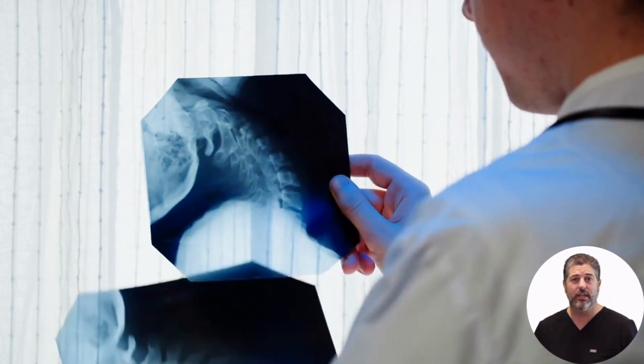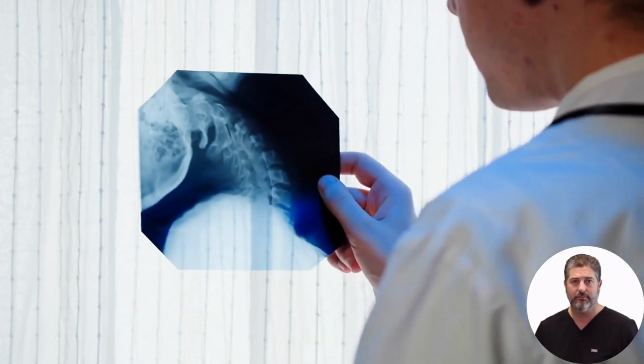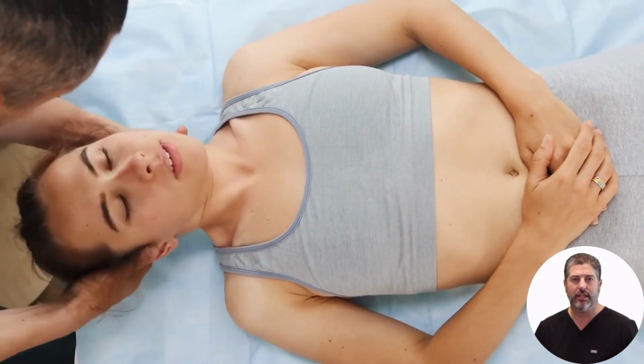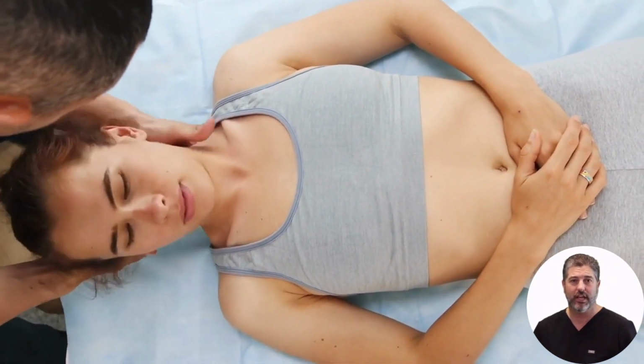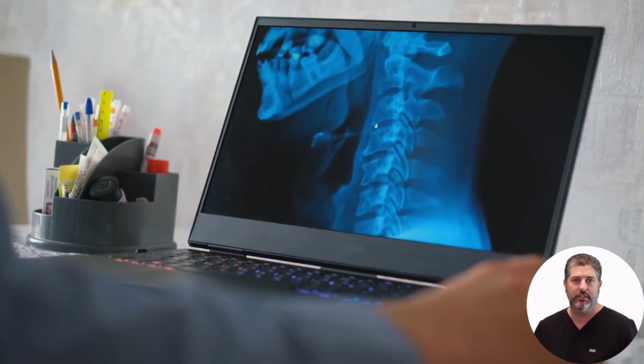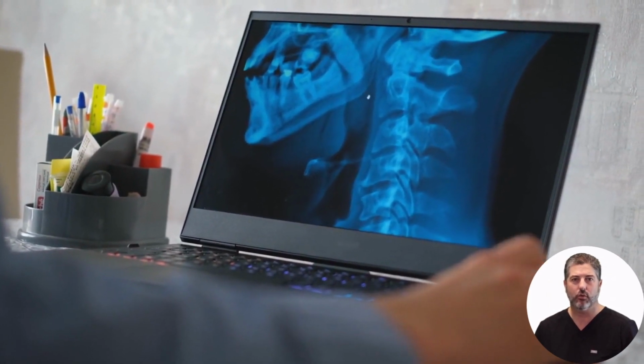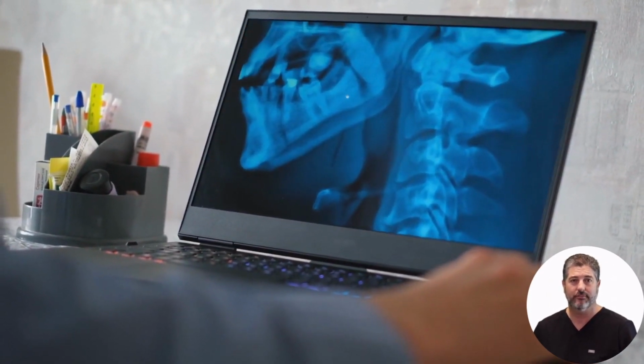Diagnosis involves a physical examination, patient history, and potentially imaging tests like X-rays or MRI. Conservative treatments include rest, physical therapy, over-the-counter pain relievers, and maintaining good posture. Interventional treatments can include nerve blocks, epidural steroid injections, or in some cases, surgery. The goal is to reduce pain, restore function, and improve the patient's quality of life.